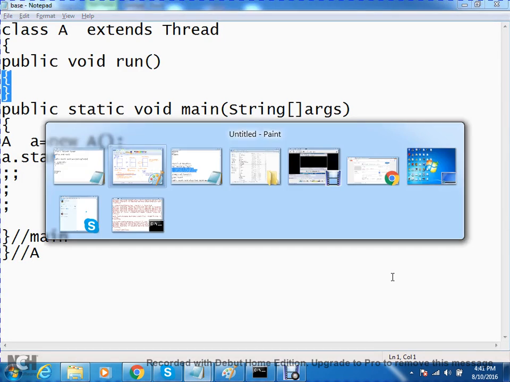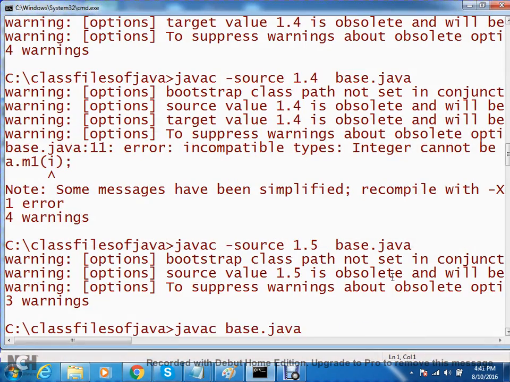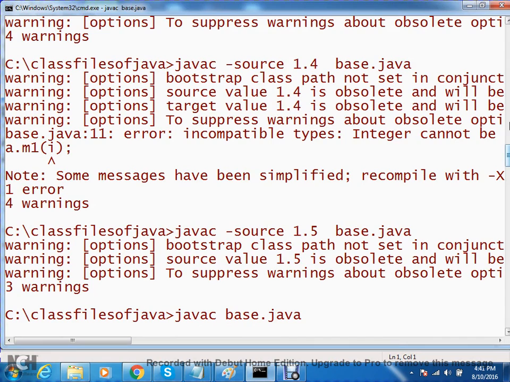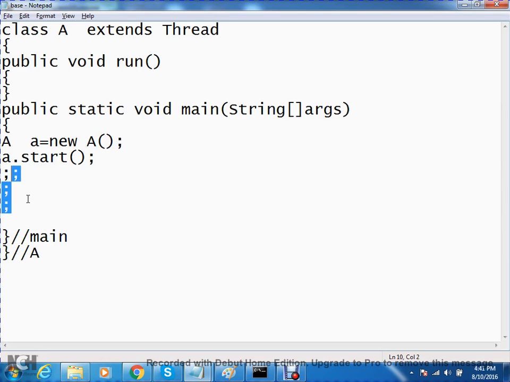Now observe here. Compile this one. Java A. Understand? Two threads created. Two threads executed? No. Created, but not executed. Nothing is there to print to the console. Yes or no?